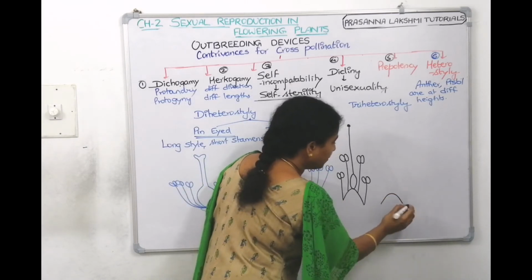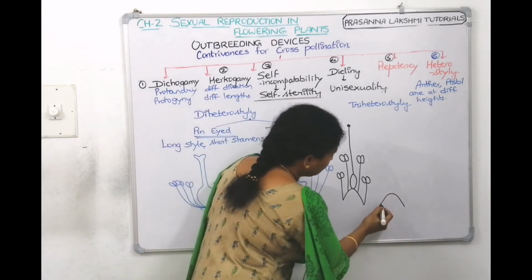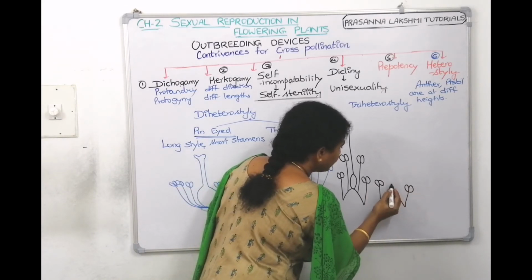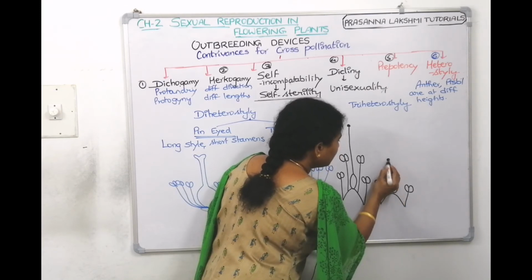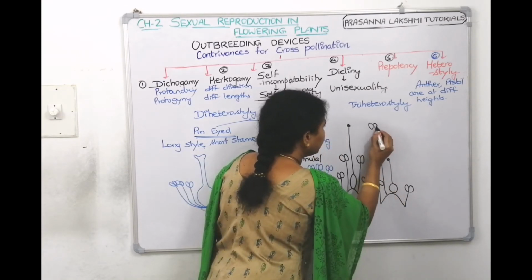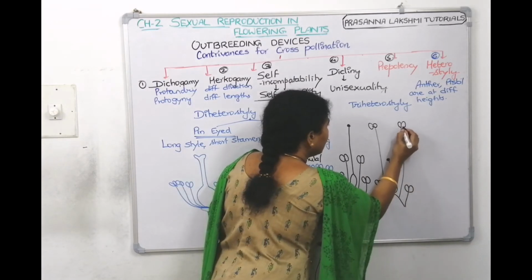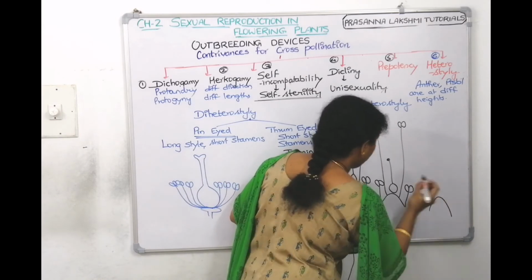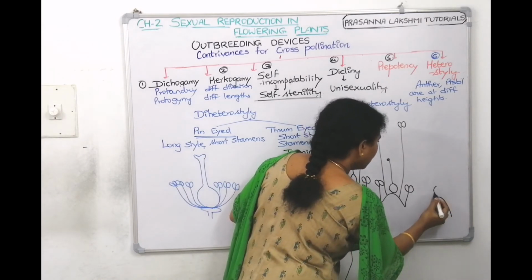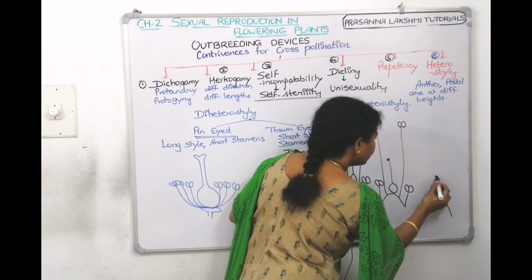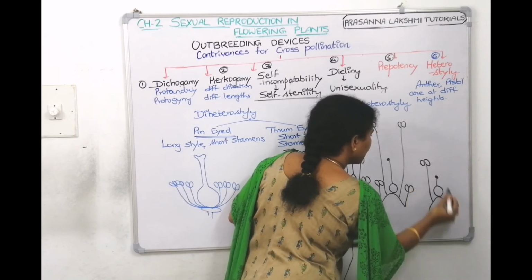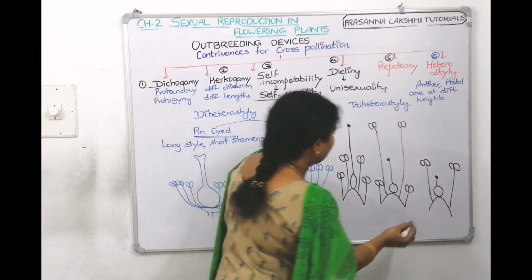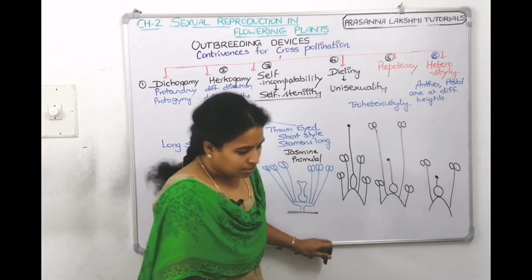The second condition will be short stamens, medium style and long stamens. Now the third condition will be short style, medium stamens, right? Medium stamens and long stamens.